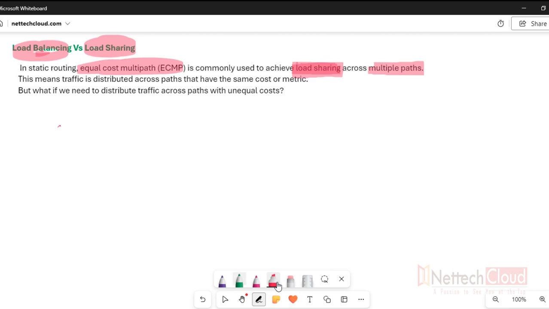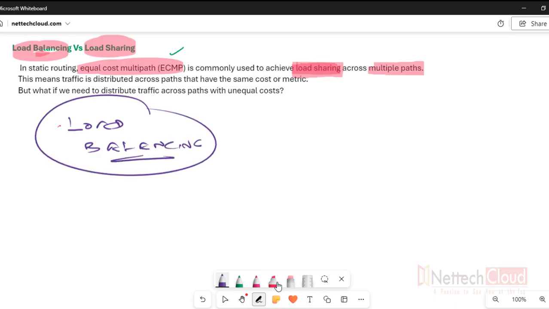Let's first understand ECMP in detail, and then I will practically show you how we can achieve load balancing. And it's very strange, right? How we can achieve load balancing in static routing. It looks next to impossible, right? Configuring or achieving load balancing in static routing looks very difficult, right?